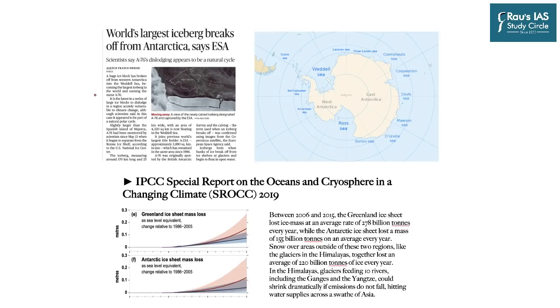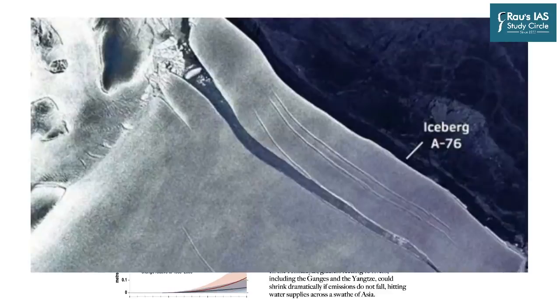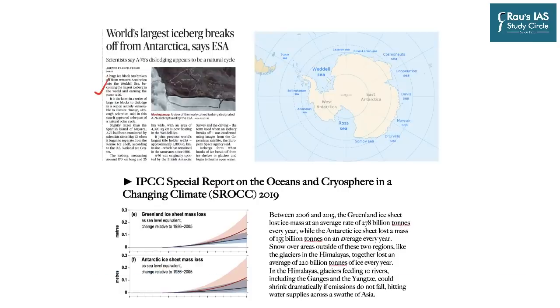The next news which we have taken appears on page number 11. World's largest iceberg breaks off from Antarctica, says ESA. So a huge ice block has broken off from western Antarctica into the Weddell Sea, becoming the largest iceberg in the world and earning the name A76 as you can see on the screen. And so it is the latest in a series of large ice blocks to dislodge in a region acutely vulnerable to climate change, although scientists said in this case it appeared to be a part of natural polar cycle.